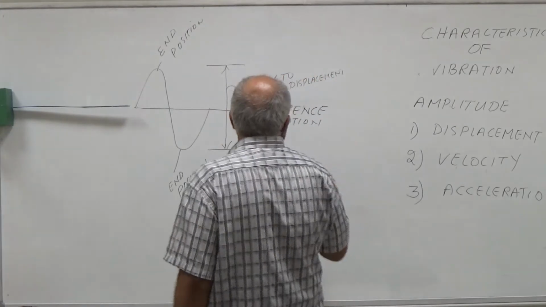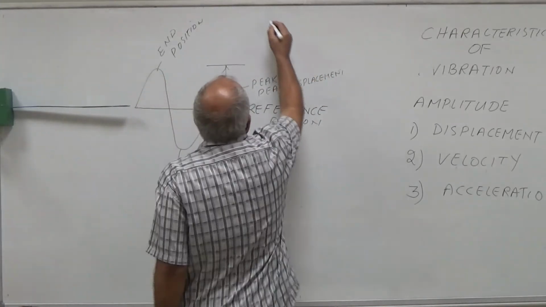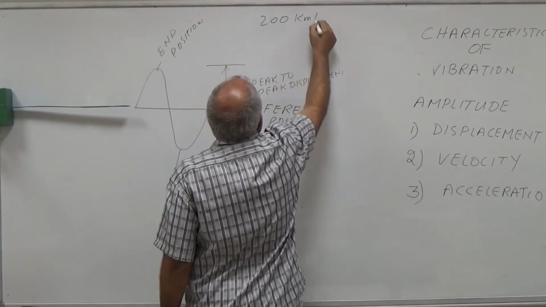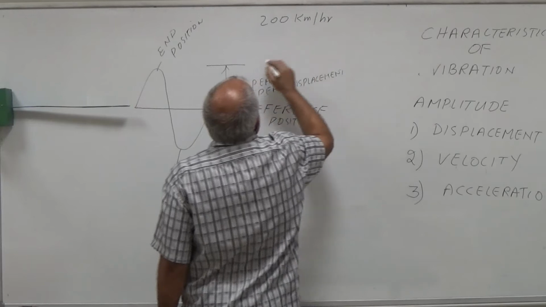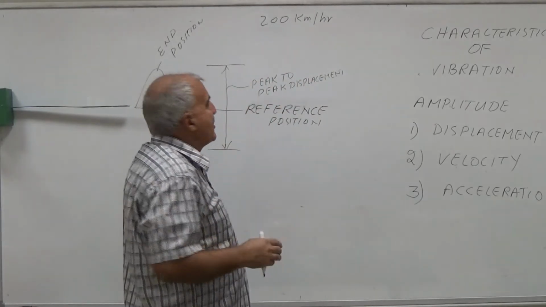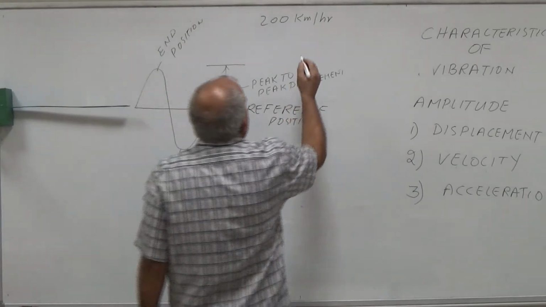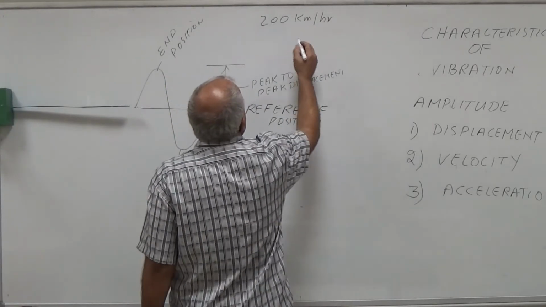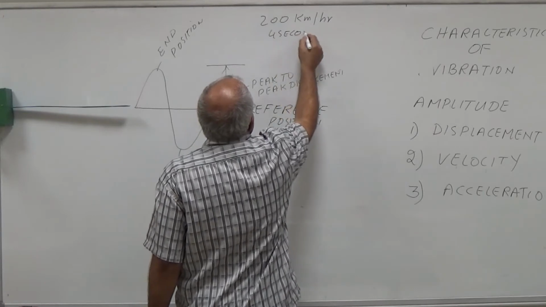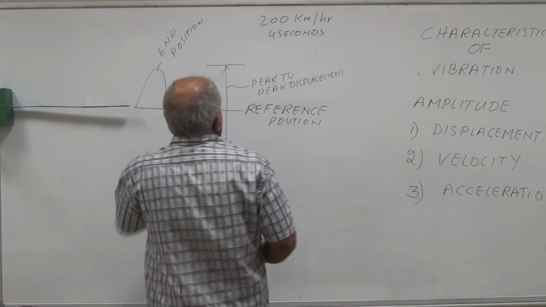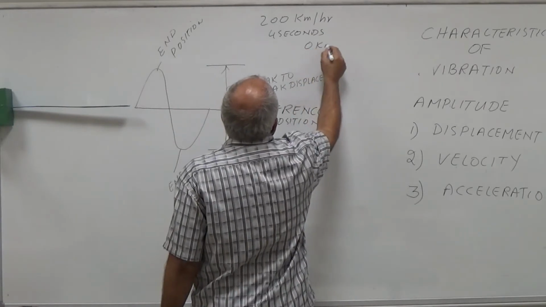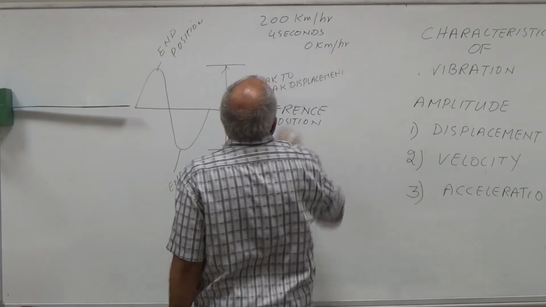For example, if a person is driving a car at 200 km per hour and unfortunately hits something and his car comes to rest after 4 seconds. So after 4 seconds his speed is 0 km per hour.